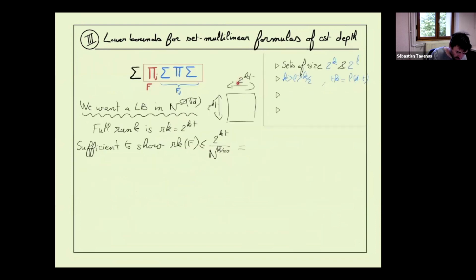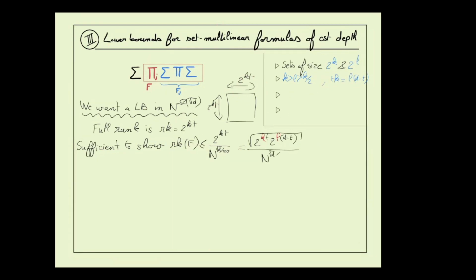So each set has 2 to the k, 2 to the kt, and here it was the same. In fact, exactly what I would say here. But it should be imbalanced. So the number of rows and columns are not the same.